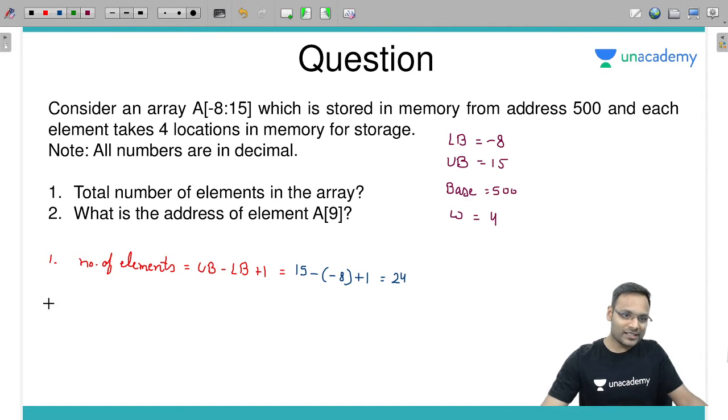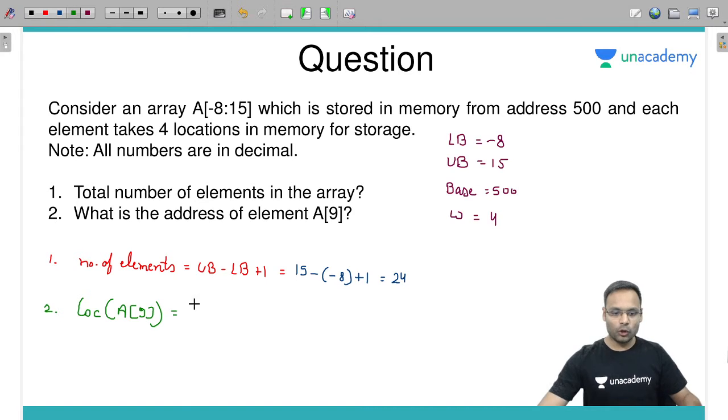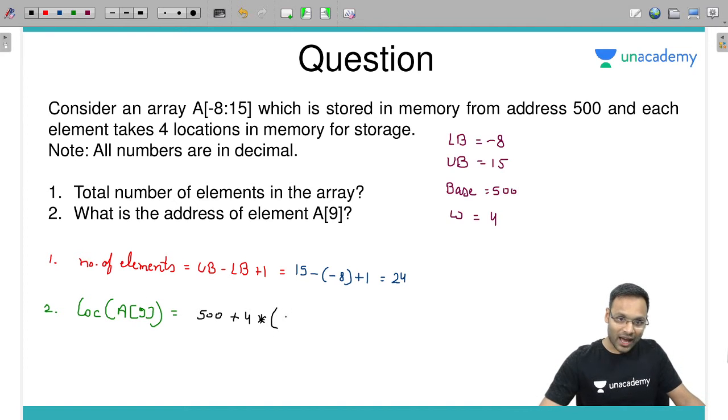Second one: what is the address of element A of 9? I'll have to find the location of A of 9. It should be base 500 plus element size 4 into index 9 minus lower bound minus 8. 9 plus 8 is 17, into 4 is 68.